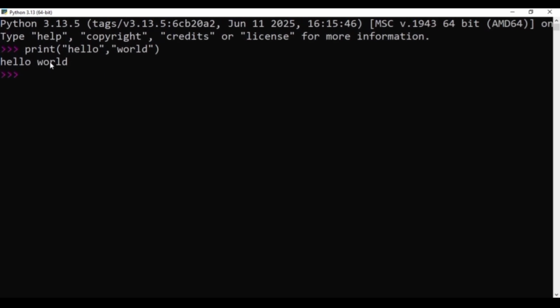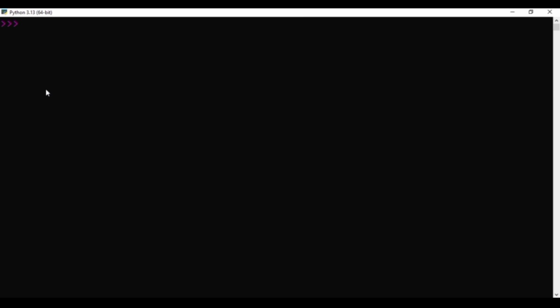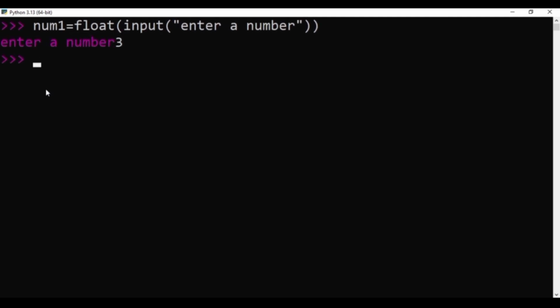Okay, see hello world. Immediately it has executed the program. Now let us write the sum of two numbers program. To clear the screen, use the shortcut Ctrl plus L. Now write the program: num1 equals, as it is, input, enter a value, and observe it. Enter the value. That is the first number I am entering here. And observe now. Immediately it will ask to enter the value. This is the Python interpreter.